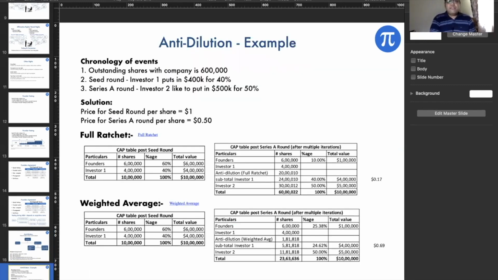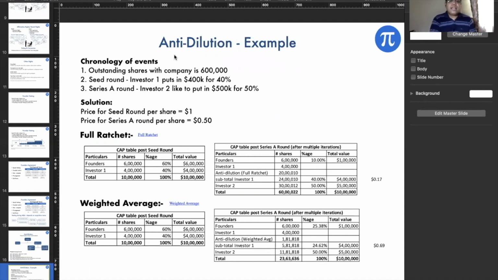What I've done is a very simple example here, and I put only the solutions here, not the approach to the solution. If you are interested, I can definitely take you through the entire approach. It is a very iterative approach to reach this position.